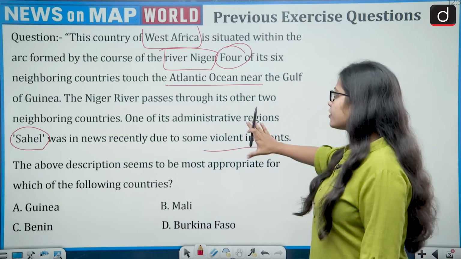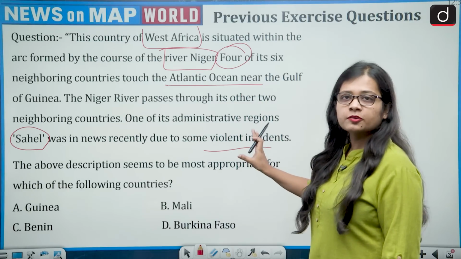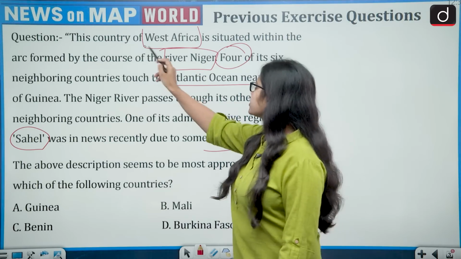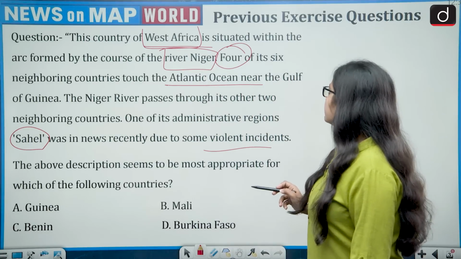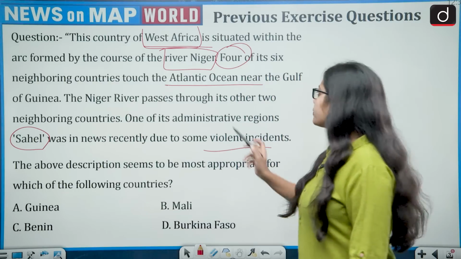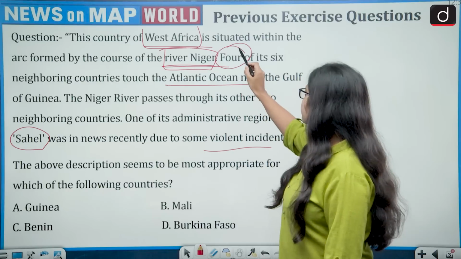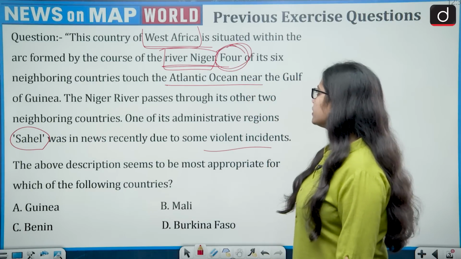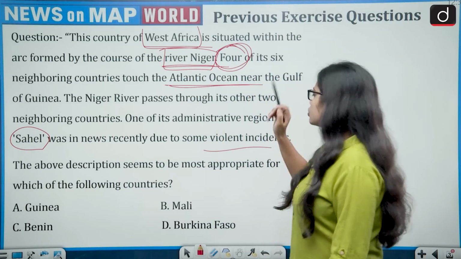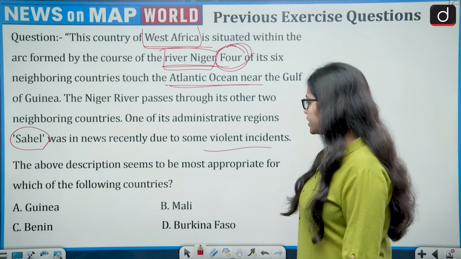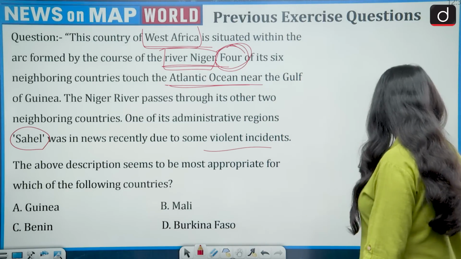So this paragraph, if we see it properly, many hints can be drawn out. First of all, it is a West African country. Then situated within the arc formed by the river Niger. It has 6 neighboring countries, and out of 6 neighboring countries, 4 are touching the Atlantic Ocean. So let's see, what is the answer? That is Guinea, Mali, Benin or Burkina Faso.